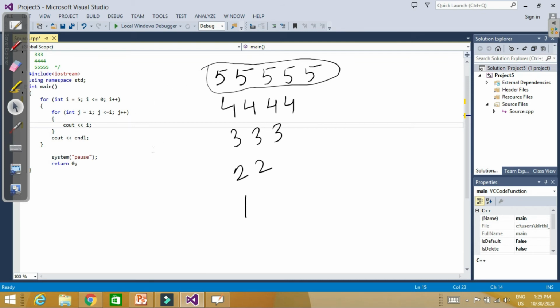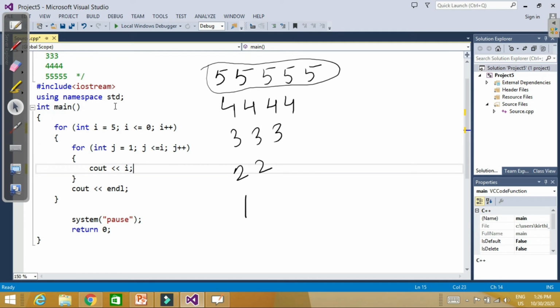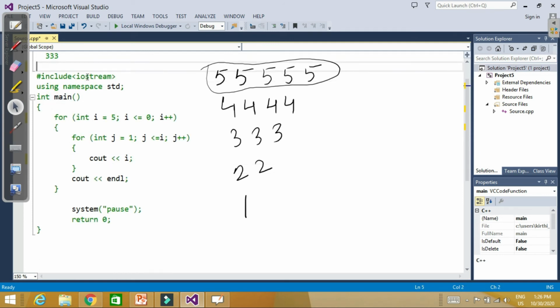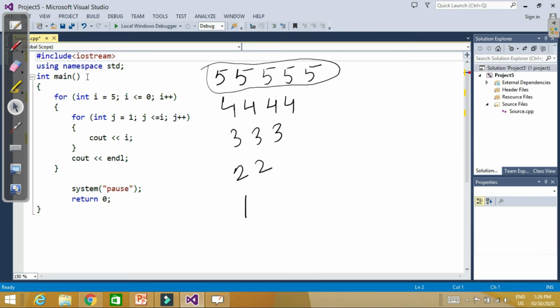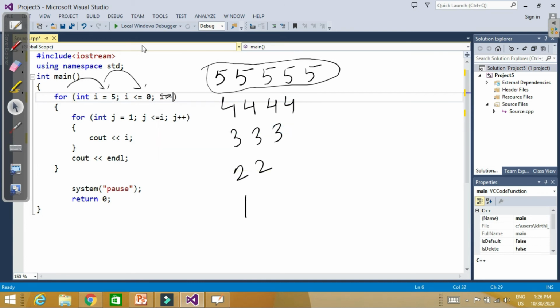So now how to check the output of this loop? Let's say i is equal to 5. Here, instead of plus plus, I should put minus minus. So instead of this plus plus, I should put i minus minus.